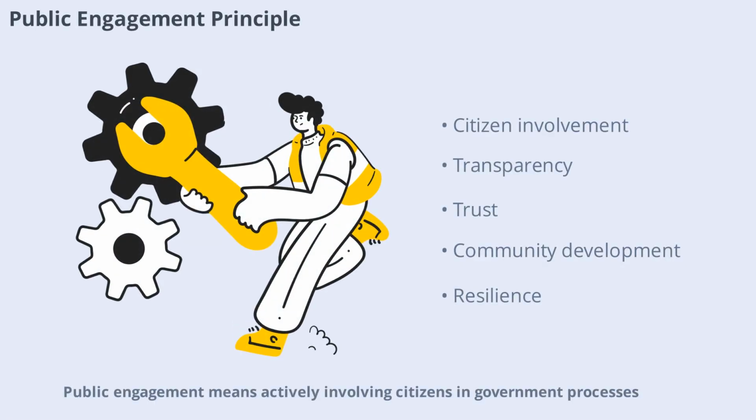Public engagement means actively involving citizens in government processes. This principle supports participation, transparency, and trust. Engaged citizens are more likely to support policies and contribute to community development. By fostering public engagement, governments can create stronger, more resilient societies.